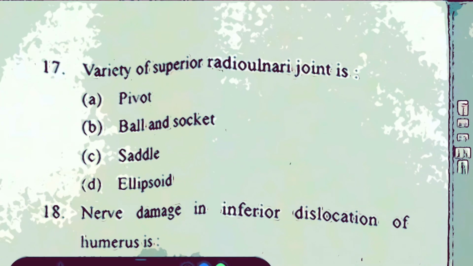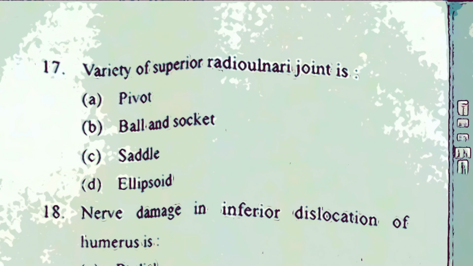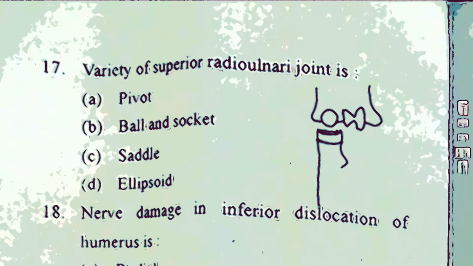Next question is about the variety of superior radio-ulnar joint: pivotal variety, ball and socket variety, saddle variety, ellipsoid variety. Remember, all these are varieties of synovial joint. Look, what I'm drawing here is the lower portion of the anterior surface of right humerus. It's like this. So this is the upper end of a radius, which is discoid, disc shaped, and it's like this. It has a radial tuberosity here.